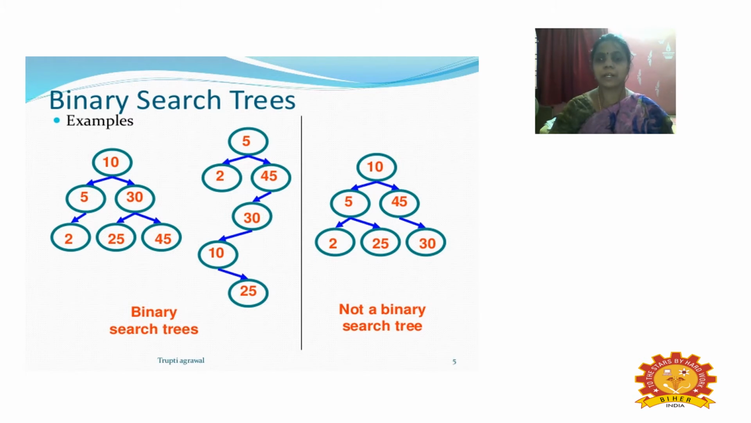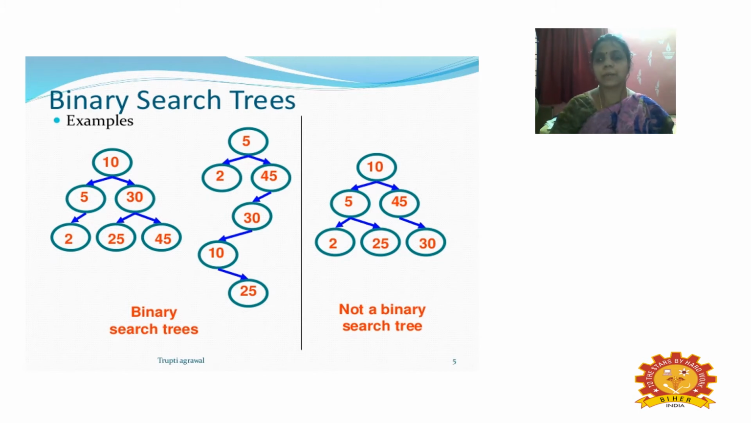Then we compare the value with the 5, and we are checking the value is greater than the given, so we place the element 2 in the left subtree. Then again the next value is 25, so 25 is not to be placed in the right subtree of 5, it should not be placed there.